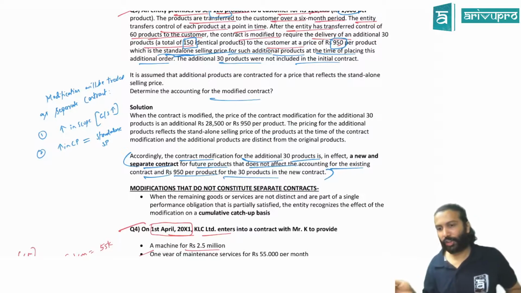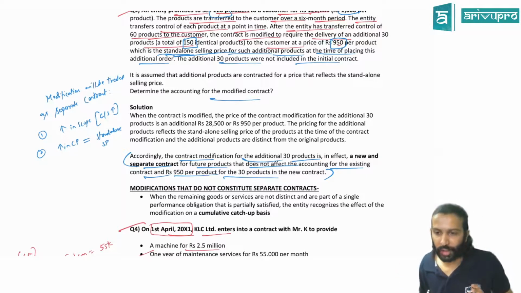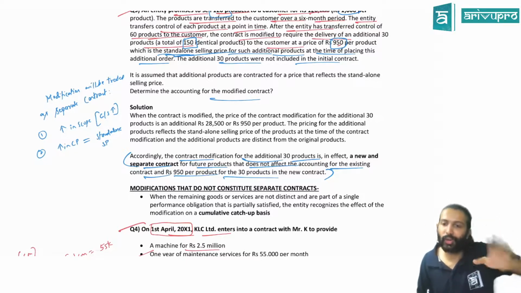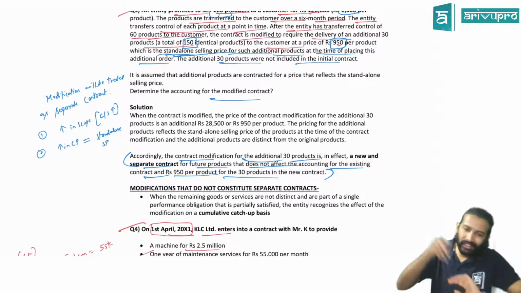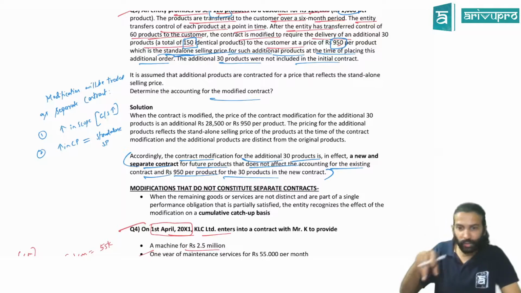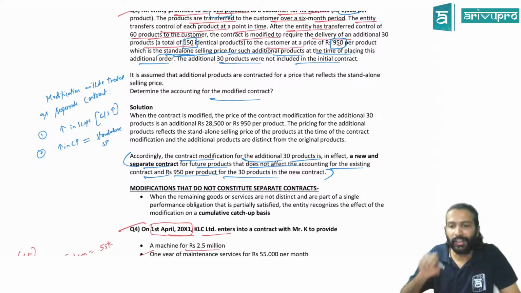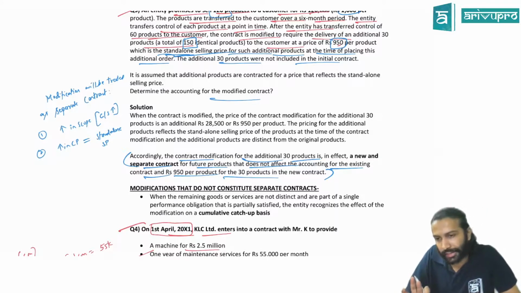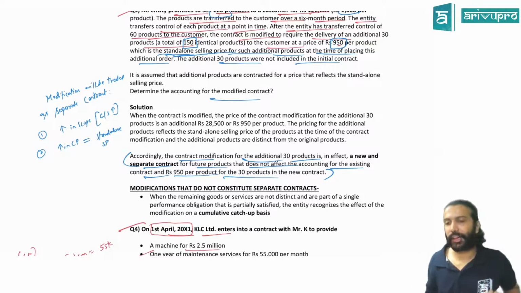Correct? Next portion: if it is not a separate contract, how should we account for such a modification? Now we have to think whether that is for distinct goods or service or else. If it is distinct goods or service, you have to treat it as if you cancel the old contract. Cancel the old contract does not mean you will re-recognize the revenue. Whatever the term remaining of the old contract, you cancel that, treat that you enter into a new contract and do the accounting. If it is otherwise, then you have to do a cumulative catch-up while accounting.